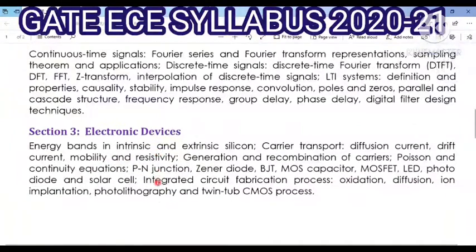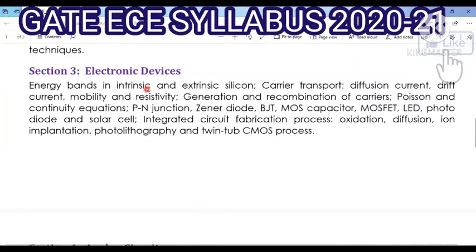Next, in section 3, electronic devices. This subject contains energy bands in intrinsic and extrinsic silicon, carrier transport, diffusion current, drift current, mobility and resistivity, generation and recombination of carriers, Poisson and continuity equations, PN junction, Zener diode, BJT, MOS capacitor, MOSFET, LED, photodiode, and solar cell.